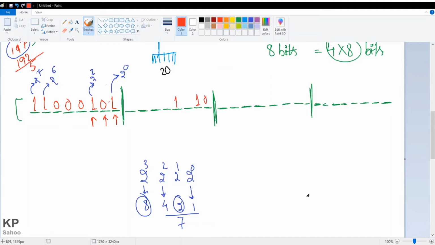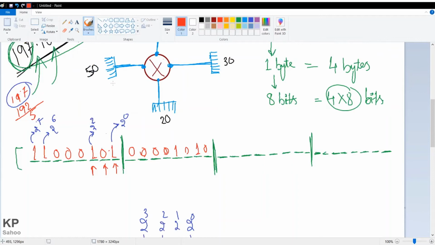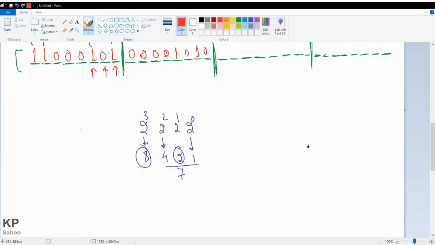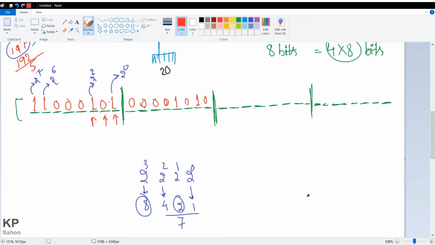The rest are 0, I am just putting 0, 0, 0 and 0 and 0, and this is also 0. Okay, so this value also I got. Now what is the question next? Next everything is 0, so I can just freely put 0 everywhere. Alright, so this is my IP, and in this way only my IP is saved inside my computer. There is nothing like 197. Okay, I am just erasing this part.